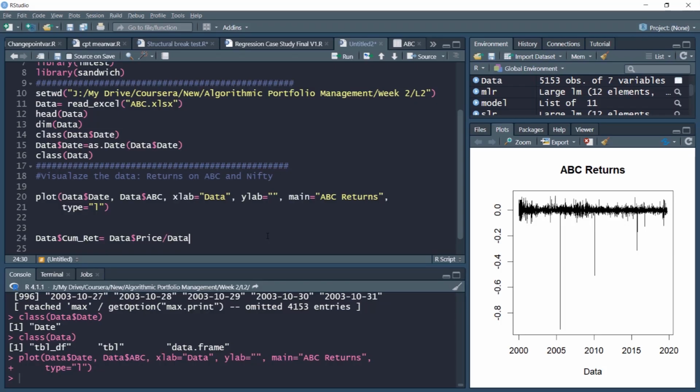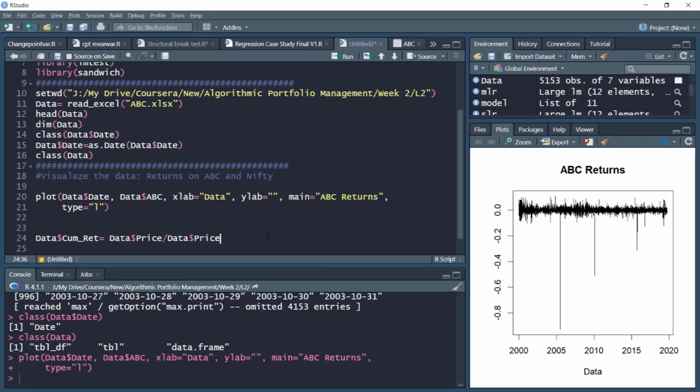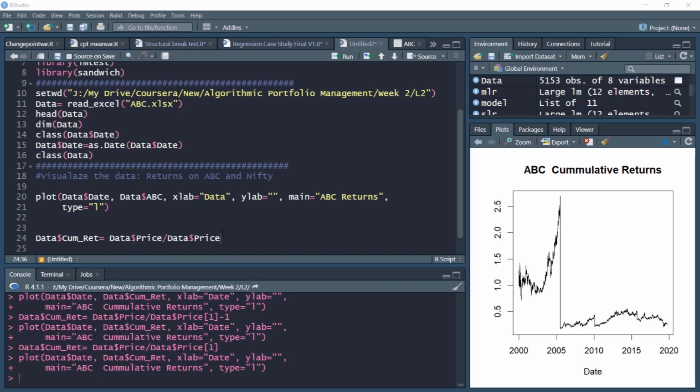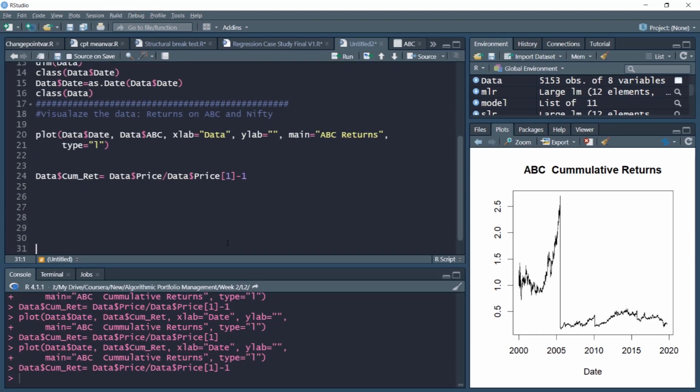So any price divided by its opening value will give us the cumulative returns here. So I need to use the first value of price, and then I subtract it from 1 to reflect the return aspect. So this will compute the cumulative return in my data cumulative return variable.